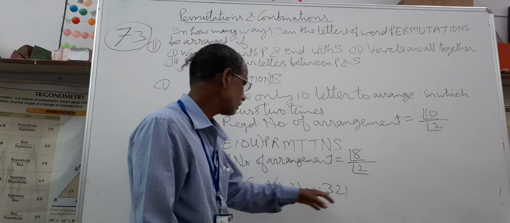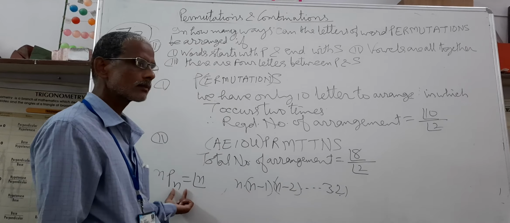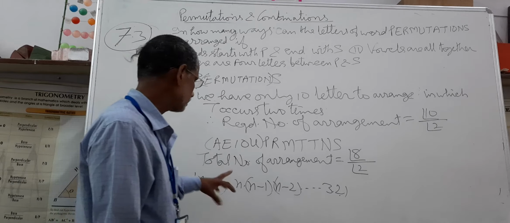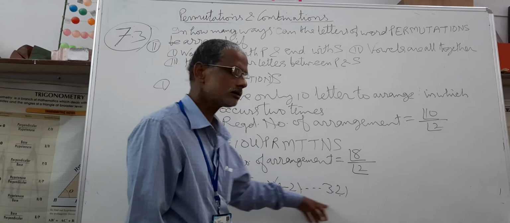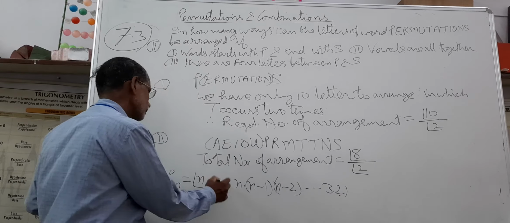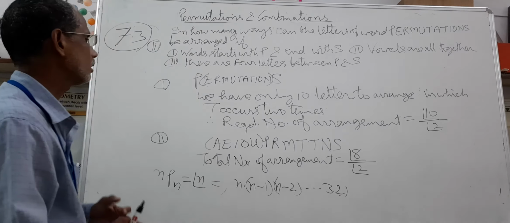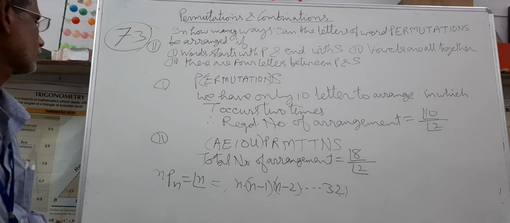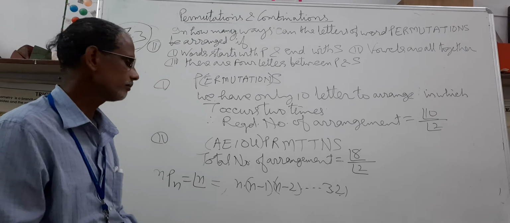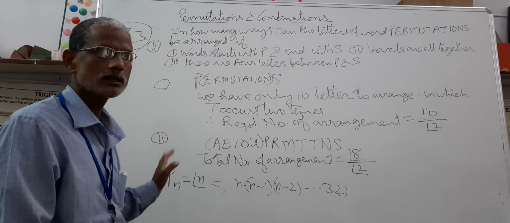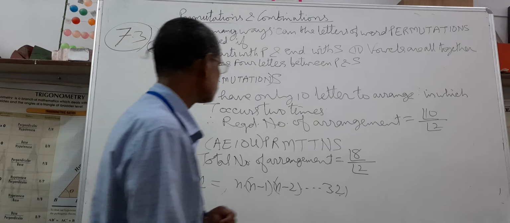If we are filling all n places with n things, then product of all n things gives factorial n. So nPn, that is arrangement of all characters taking all at a time, is factorial n if there are n things.